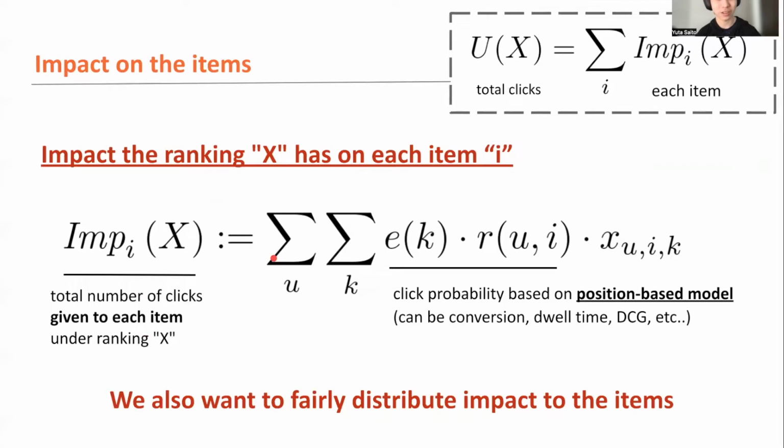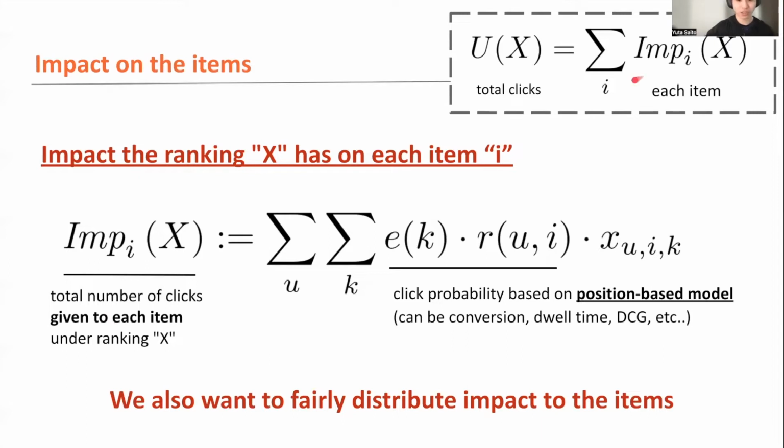It's just the expected number of clicks given to each item. This is very straightforward, but there's a very important relation between the user utility metric and the impact on each item. The total number of clicks in the entire platform should be equal to the sum of item impact. The impact is the clicks for each item.